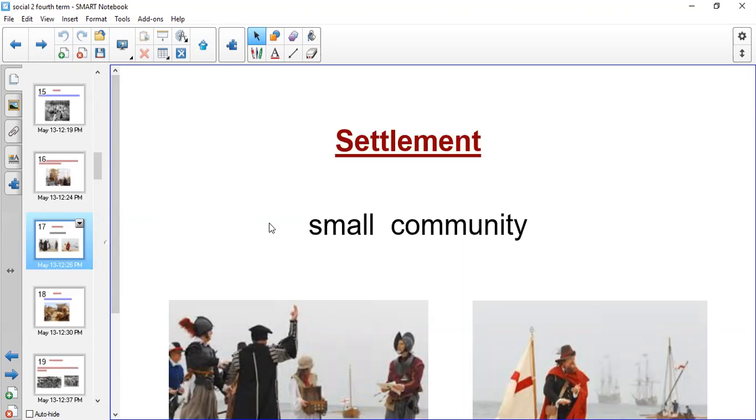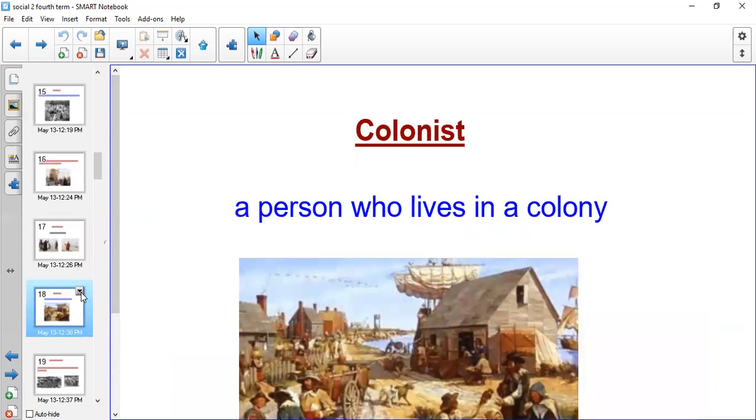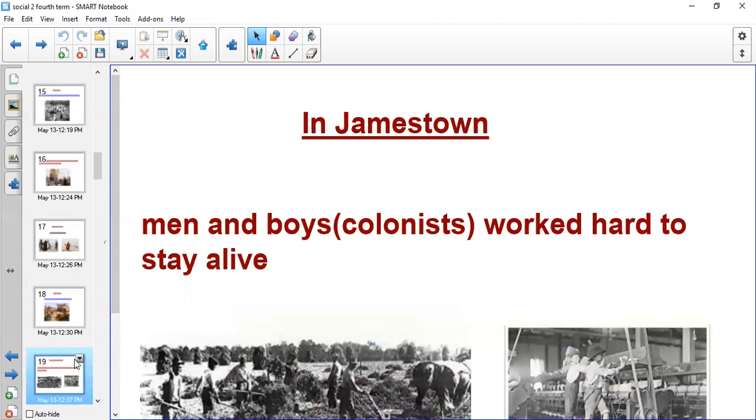But after that, their colonies started to be bigger and bigger, and we have colonies of England, or the English colonies. The people who live in the colony are called colonists. So what's the meaning of colonist? A person who lives in a colony. Okay, we will start with the first colony in North America. It was called Jamestown.